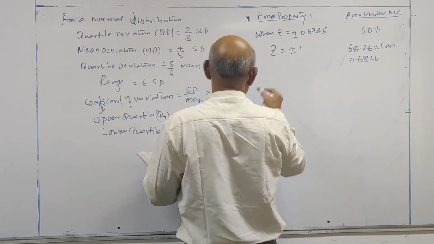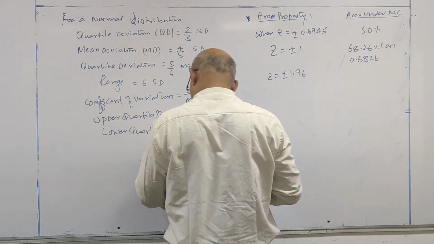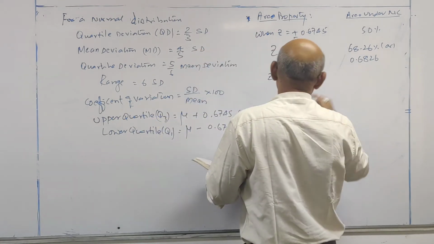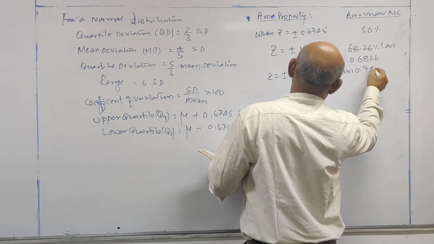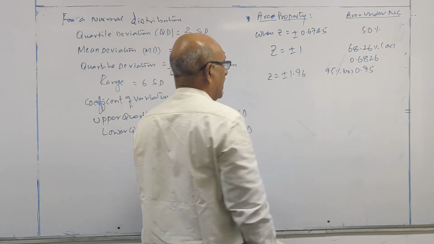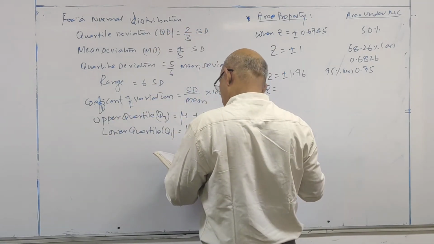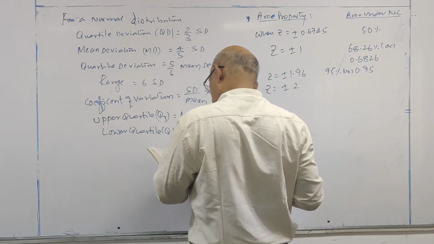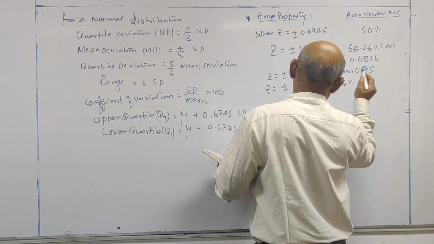Next, when Z is equal to plus or minus 1.96, 95% or 0.95 area is covered under the normal curve. When Z is equal to plus or minus 2, 95.44% area is covered.